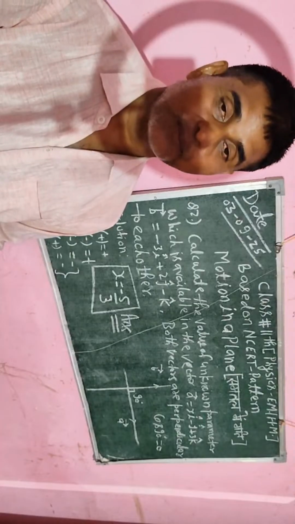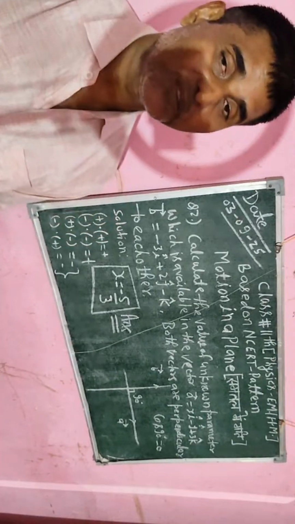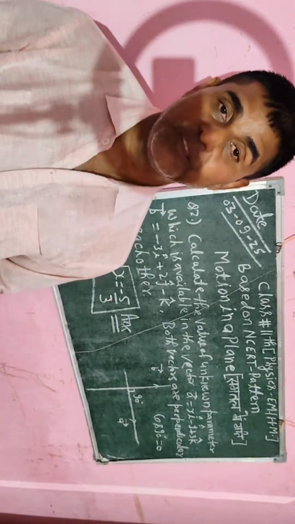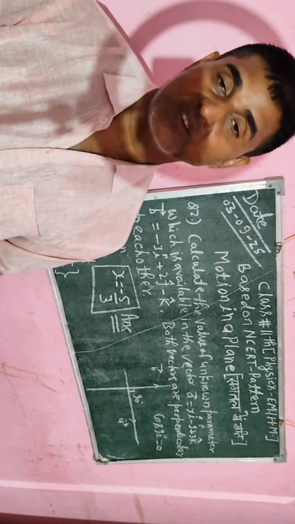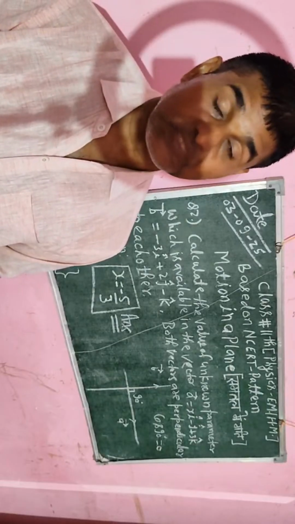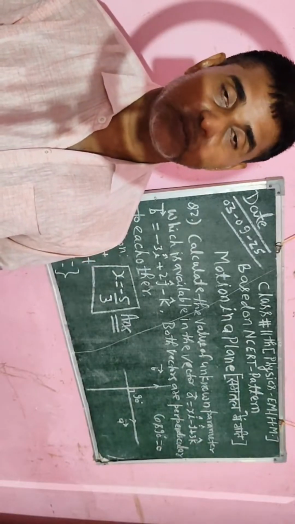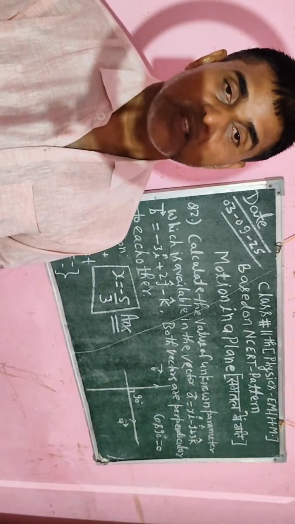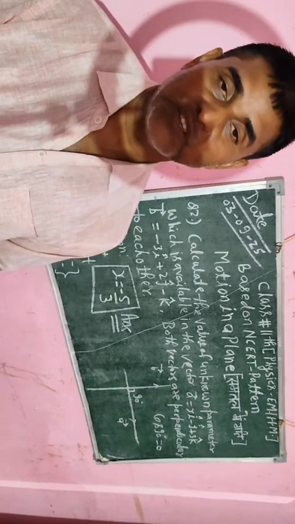But in the case of circular motion, if any object moves in a circle, I will get displacement and also centripetal force, that will be F is equal to mv squared by r.